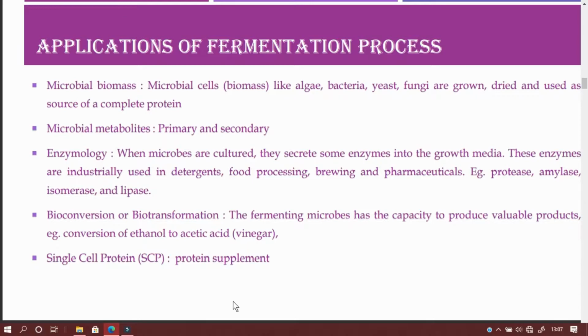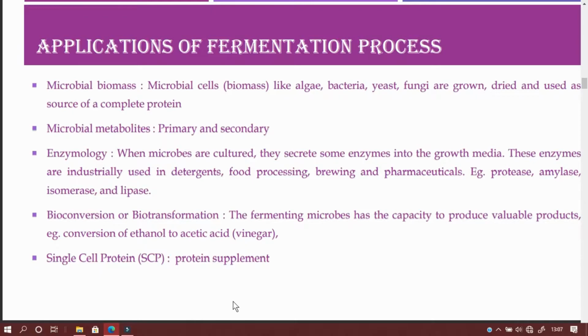Secondly, microbial metabolites are made. These are the products of metabolism, and they are again classified into primary and secondary. So what are primary metabolites? If the metabolites are used for the maintenance of the life processes of microbes, then we call them primary metabolites. What are secondary metabolites? These metabolites are not required for any vital processes of the living organism or microbes.